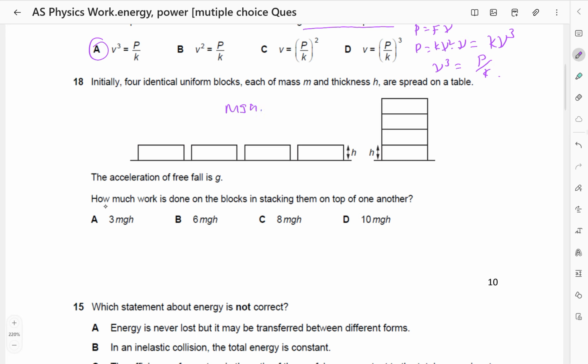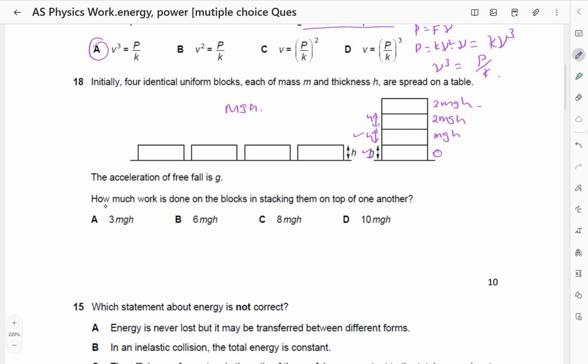For the first block, the change in height is 0, so this one is going to be 0. For the second block, it is moved through a height h, so this one is going to be mgh. For the third block, it is moved through a height h plus h, which becomes twice mgh. For the fourth block, it is moved through this height and this height here, so this becomes 3 mgh.